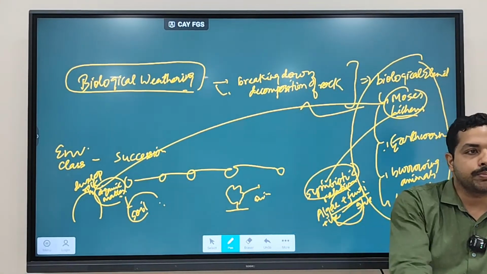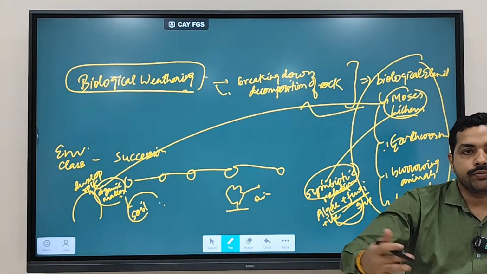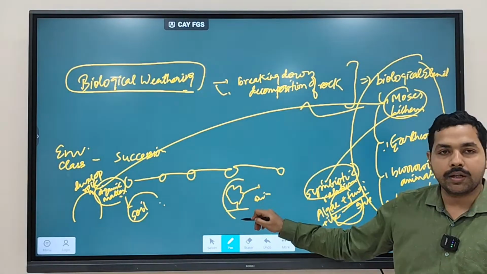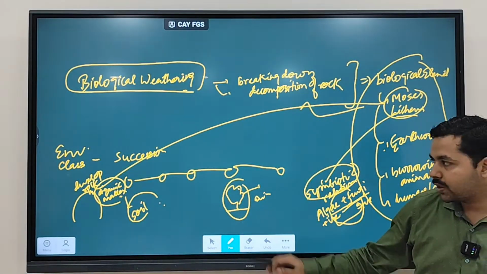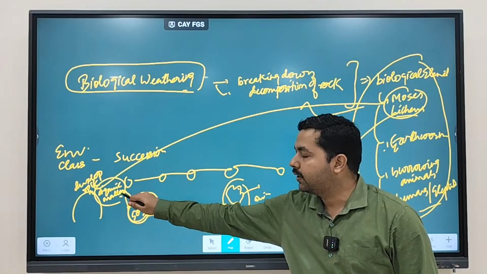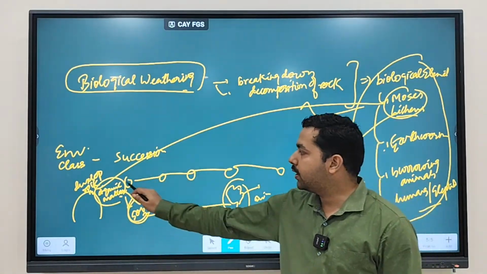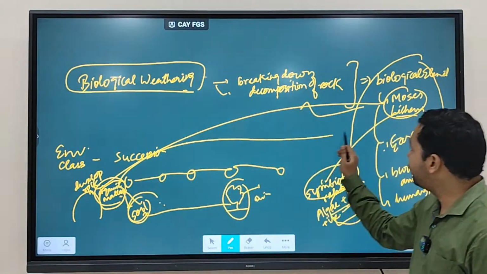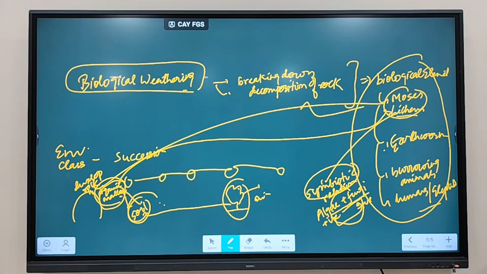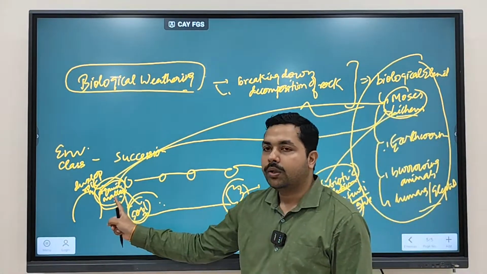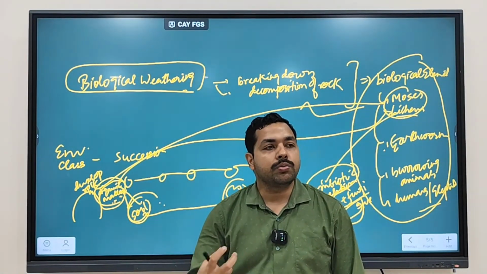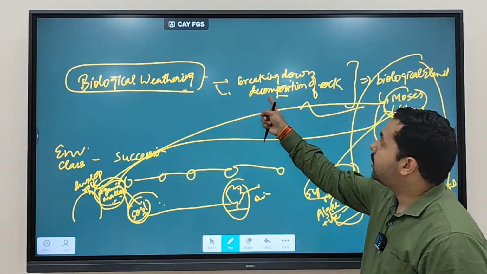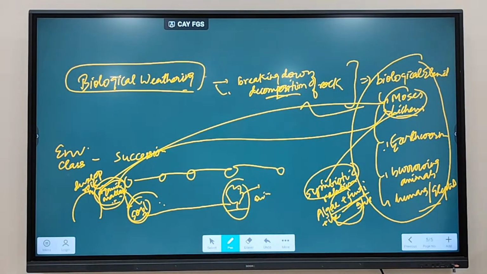You know who is a producer? Plants are producers. So the food chain will only start when plants develop. Plants will develop when soil develops. Soil will develop when organic matter develops. Organic matter develops when there is development of mosses and lichens. So mosses and lichens start to break down the bare rocks and start to deposit which type of material? Organic matter. This leads to decomposition of what we call the rocks.